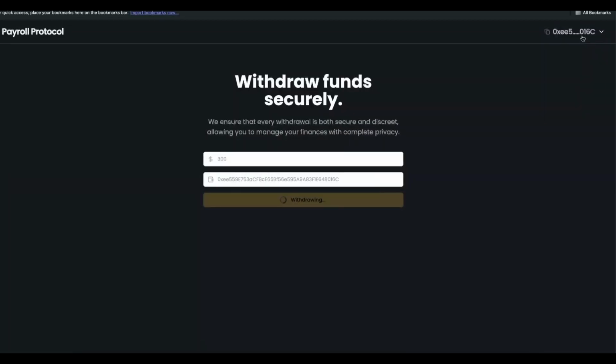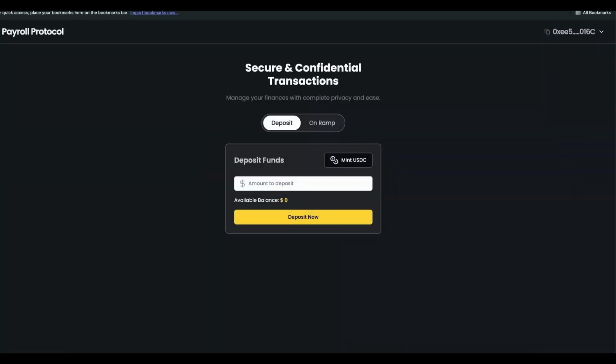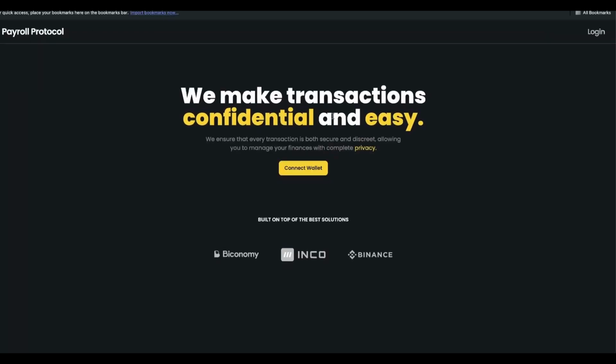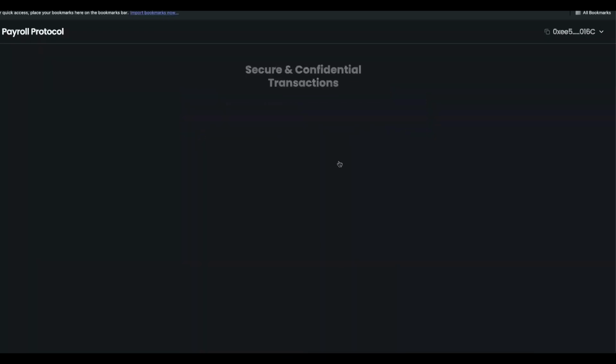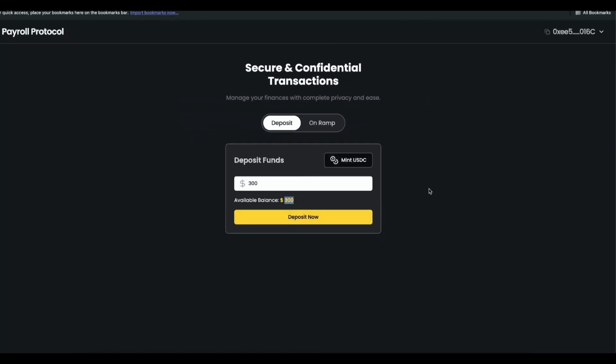I am sending this transaction to myself so that I can see. We are waiting for the transaction to be signed. Okay, we have received 300 tokens. So this is the demo for the confidential money distribution solution on the Binance blockchain using Payroll Protocol. Thank you.